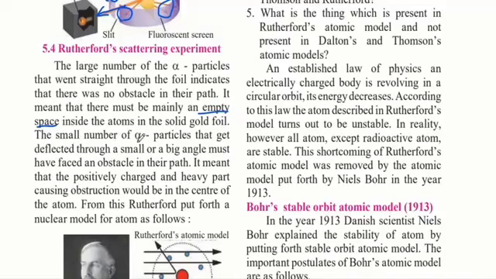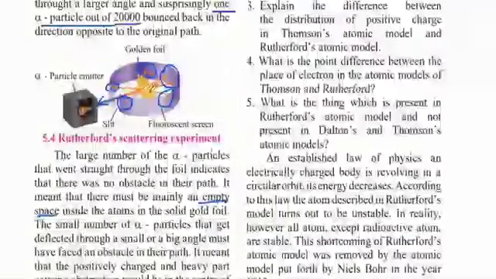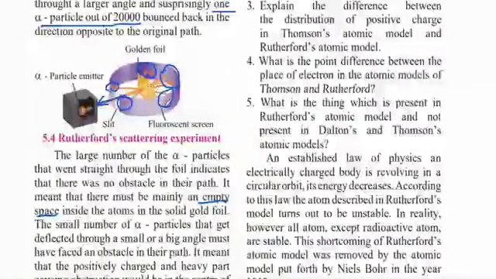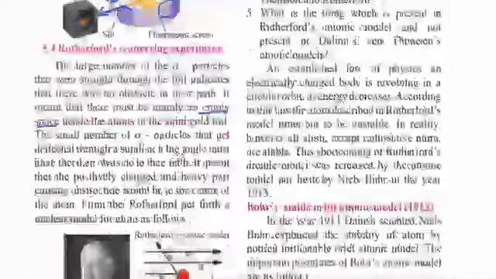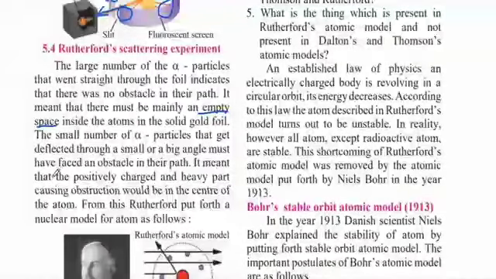The small number of alpha particles that get deflected through a small or big angle must have faced an obstacle in their path. Because these ones were deflected back, they must have encountered an obstacle, and therefore it changed the direction of the alpha particle. It meant that the positively charged and heavy part causing the obstruction would be in the center of the atom.